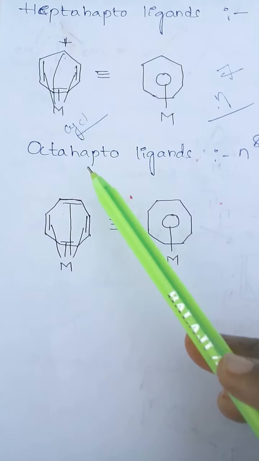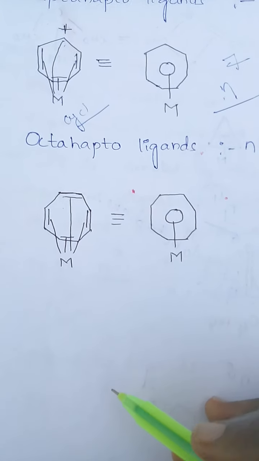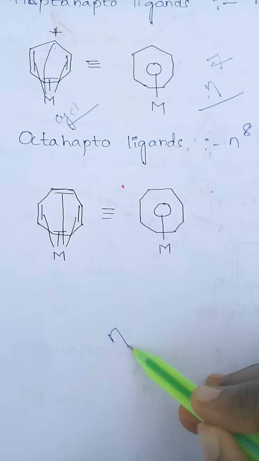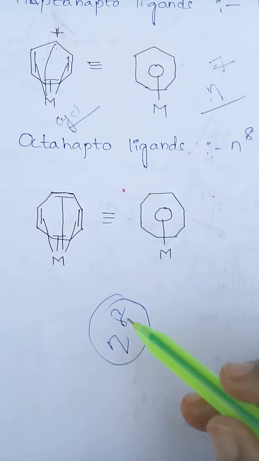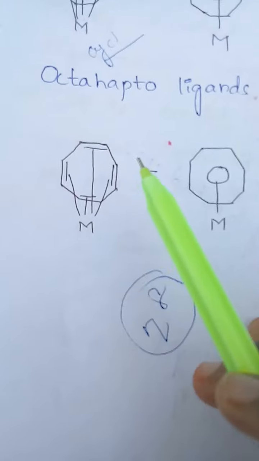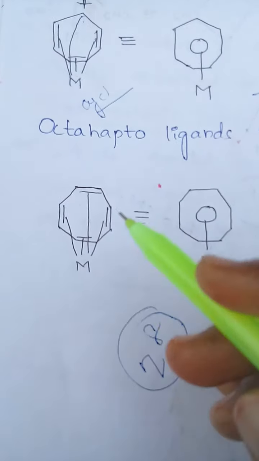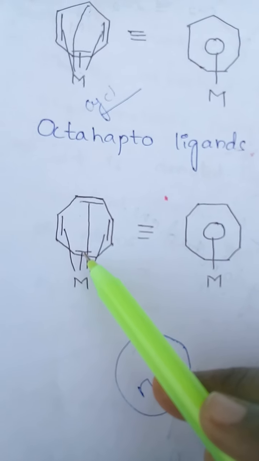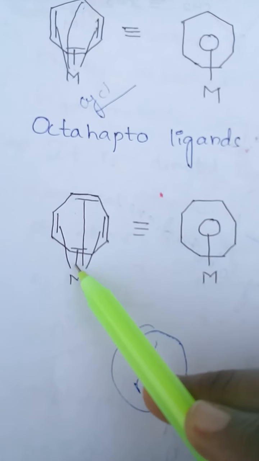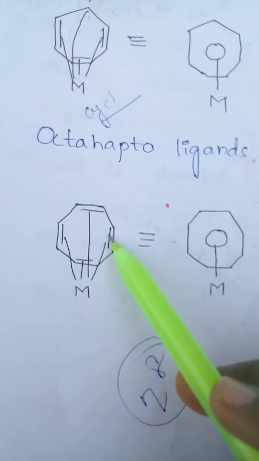Next example, octahapto ligands. Octahapto ligands means the metal is attached to 8 atoms. See here, in this cyclooctatetraene, the metal is attached to the middle of this bond, and here also the middle, and here also the middle, and here also the middle.